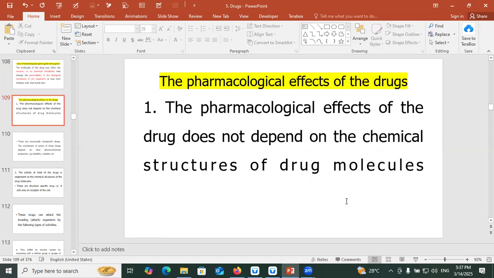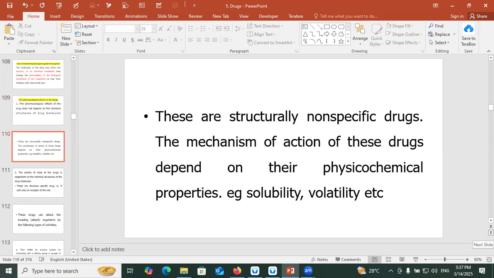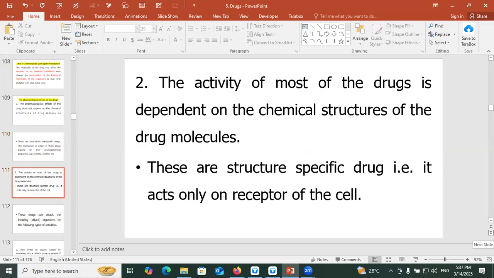The pharmacological effects do not depend on the chemical structures of the drug molecules. These are structurally non-specific drugs. The mechanism of action of these drugs depends on their physicochemical properties, for example, solubility, volatility, etc.